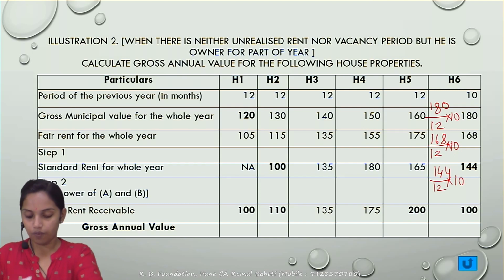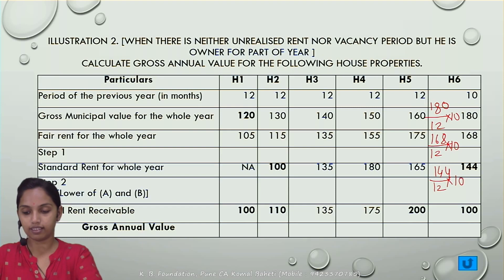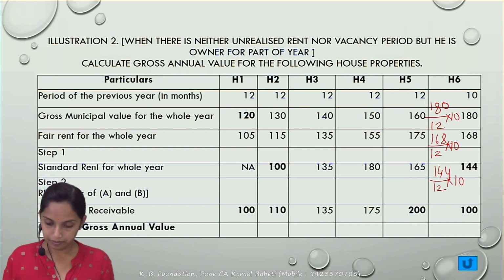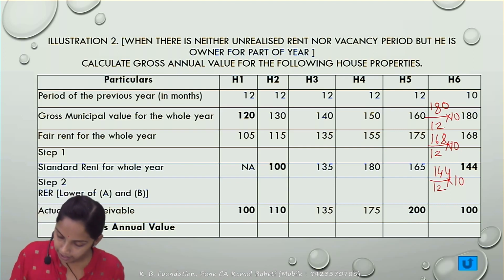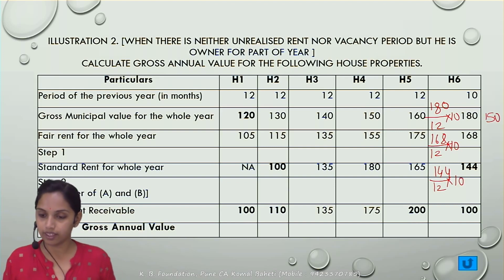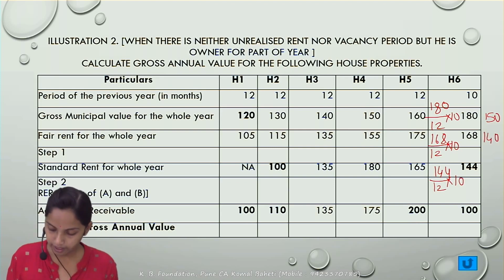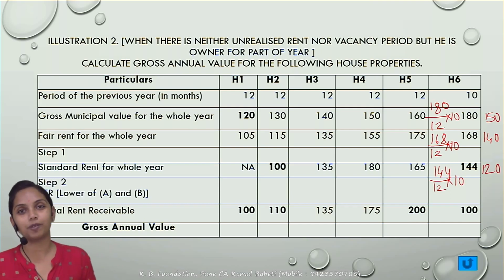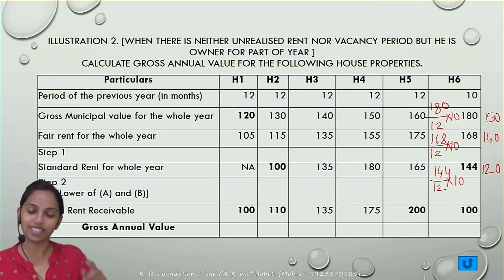Yes, 180 divided by 12 multiply by 10. Yeah, it comes to 150, correct. Second, it comes to 140, correct. And it comes to 120, correct. So now to apply the step 1, step 2 and step 3. First you calculate for the part of the year and then you apply your step 1, step 2.